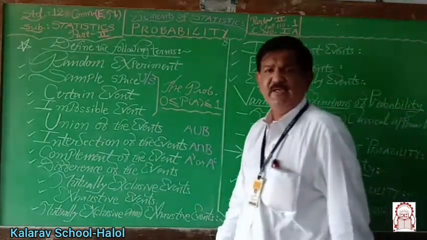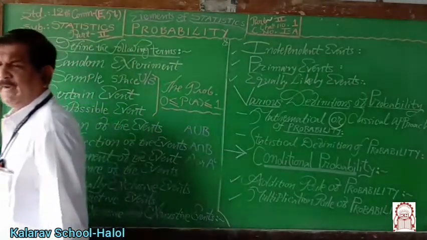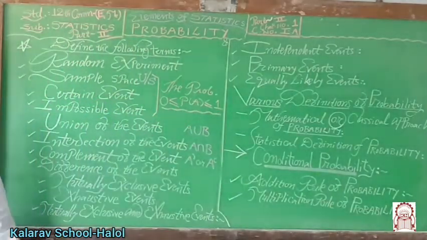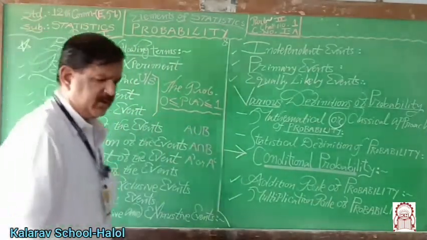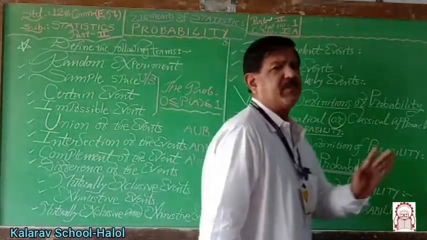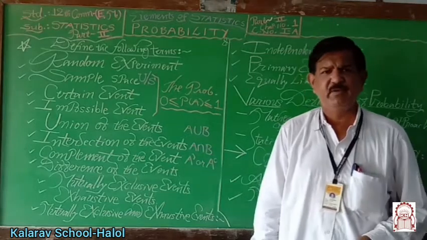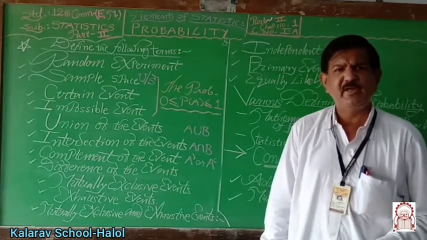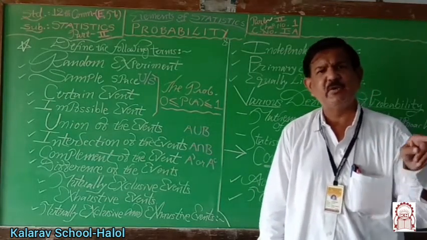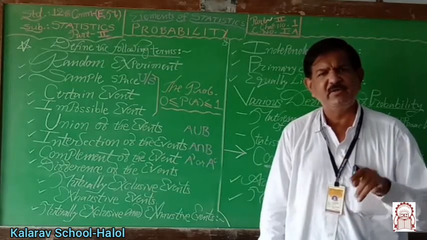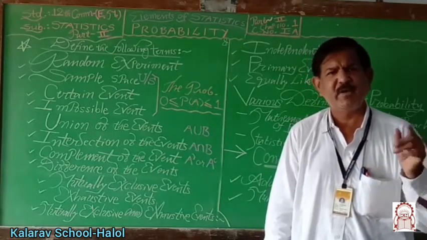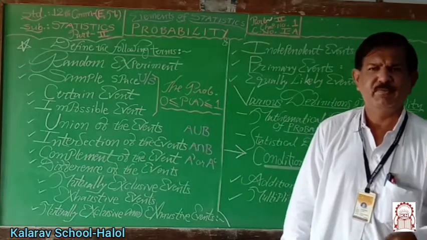Similarly, if a card is drawn from a well-shuffled pack of 52 cards, then the card is of heart and the card is of diamond, it is not possible for a single draw. If the card is of diamond, then it is of diamond. If the card is of heart, then it is of heart. If the card is of club, then it is of the club.